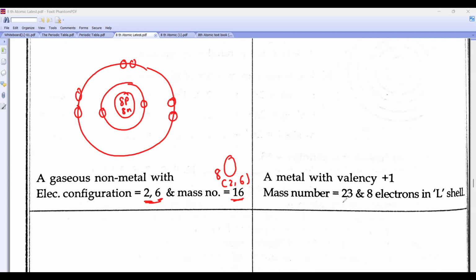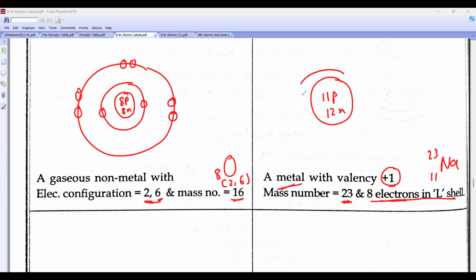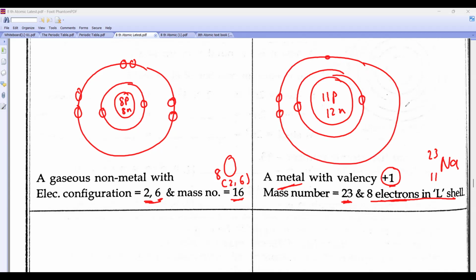Mass number is how much? 23. 8 electrons and it has valency plus 1. 8 electrons in which shell? L shell. But mass number 23 is of which element, beta? Remember, beta? Sodium. So what do I have to draw? Sodium. Sodium's valency is plus 1 or not? So sodium is how much, beta? 11 and 23. Remember? So first I will make this. How many protons? 11 protons. And 23 minus 11, so 12 neutrons. First shell how many electrons? 2. Second shell is L: 1, 2, 3, 4, 5, 6, 7, 8. And then last shell how many electrons?